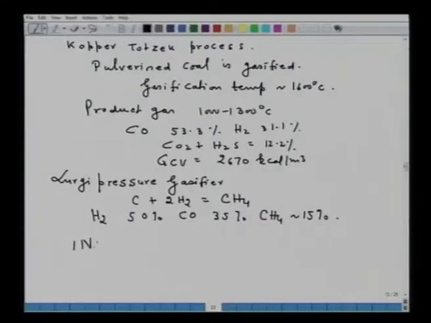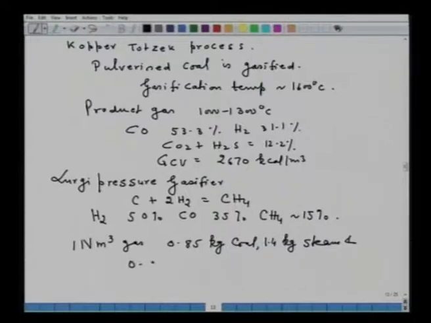Now for example, here say 1 normal meter cube gas may require 0.85 kg coal, 1.4 kg steam, and 0.21 normal meter cube oxygen. Gas will have a gross calorific value of the order of 3900 kilocalorie per normal meter cube dry.